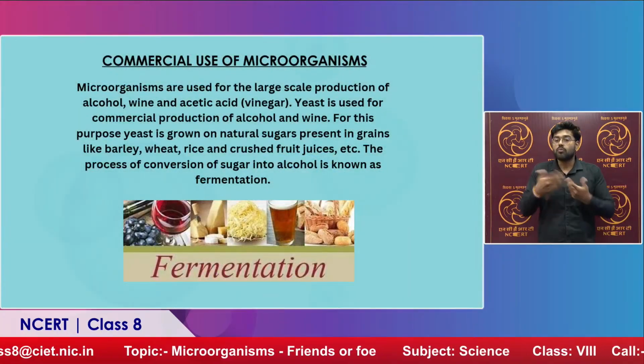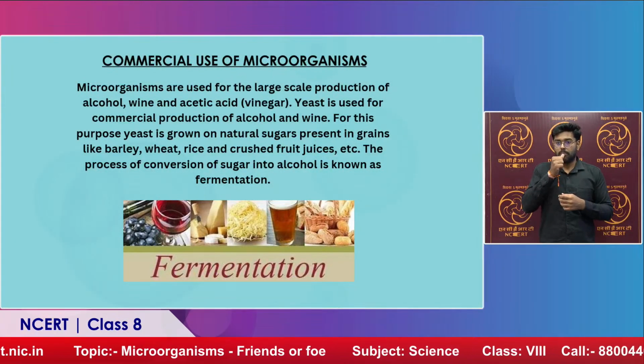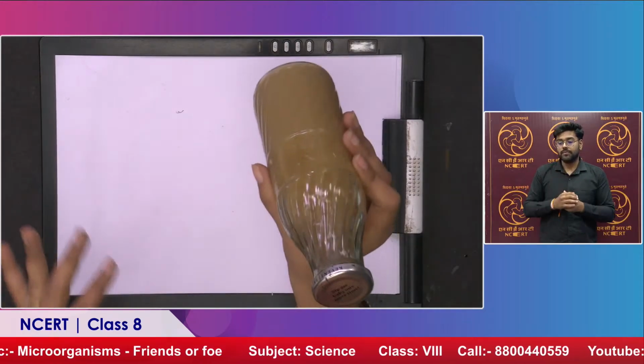Now how is it carried out? This is the bottle where the fermentation process is going on, right? So you can see the color of it. It has a sugar solution added to it with yeast. Now again what is happening? Yeast is feeding on sugar, right? When it is feeding on sugar, what is it doing? It is breaking down sugar into alcohol.